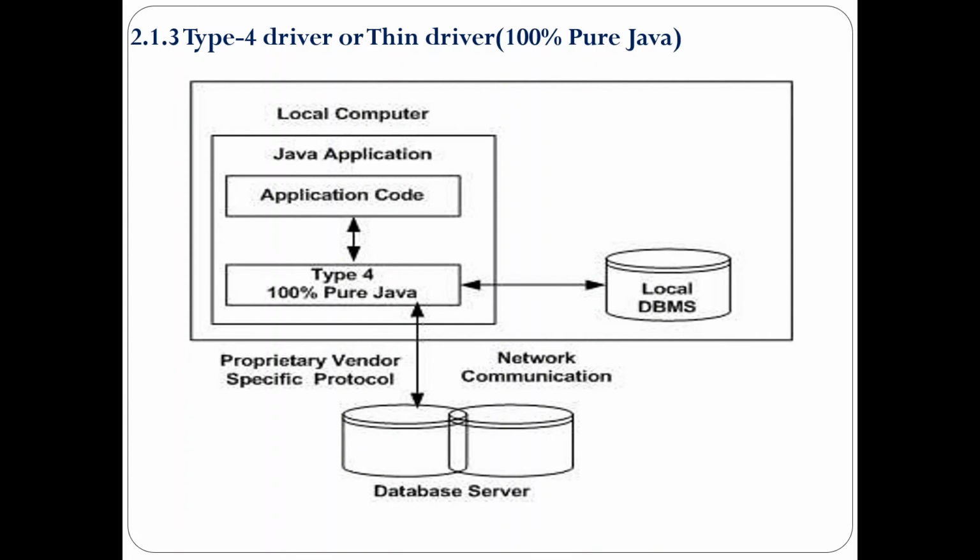We'll see the architecture of type 4 driver. Again, here the Java application code has been written. Once the Java application code has been written, it makes use of the type 4 Java driver. There is no conversion carried out. Then it can directly establish a connection to the local database with the help of the socket, or it can establish a connection to the server database with the help of a vendor specific protocol.